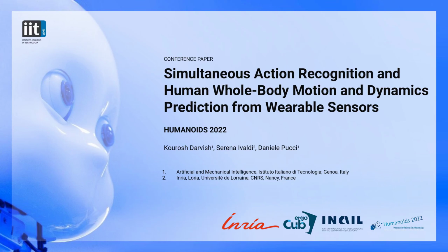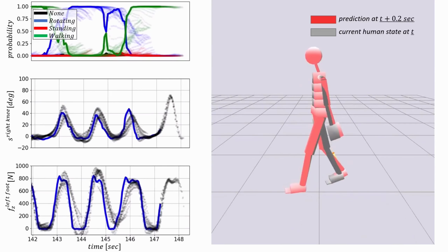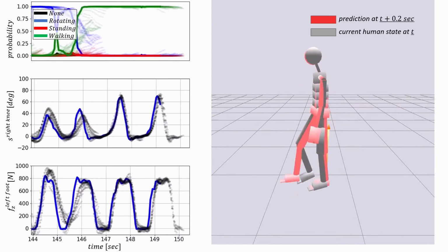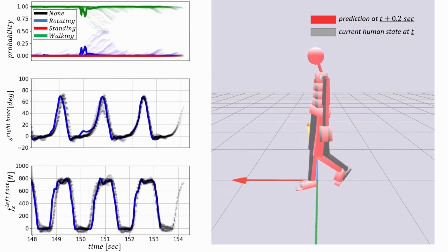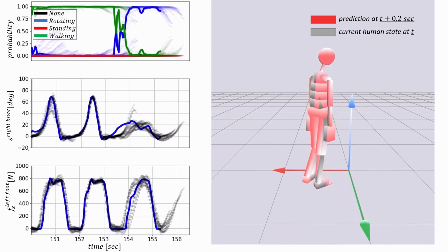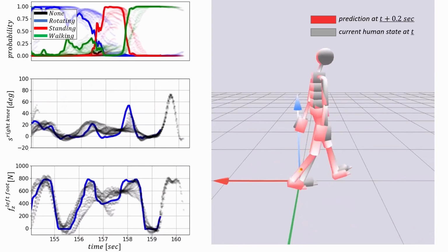We propose a novel approach to predict human actions as well as human whole body motion and dynamics for a future time horizon for real-time applications. Starting from human dynamics and motor system theory, our approach is based on deep neural networks. In this work, we are addressing the two problems together: what action human will perform as a classification problem, how human motion will evolve as a regression problem.